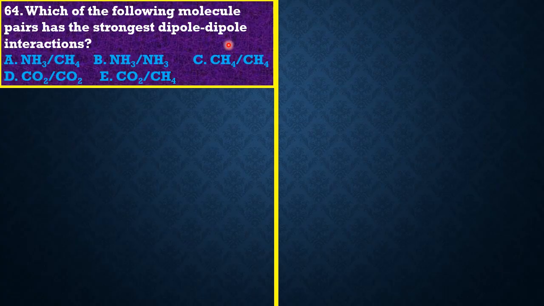Methane, like I said, has a tetrahedral shape, so the forces exerted by all of them balance themselves. Carbon dioxide is not polar, methane is not polar. I skipped B because ammonia is a polar molecule. Ammonia again is also polar, so the best answer here is option B.